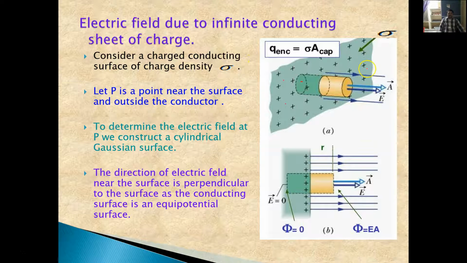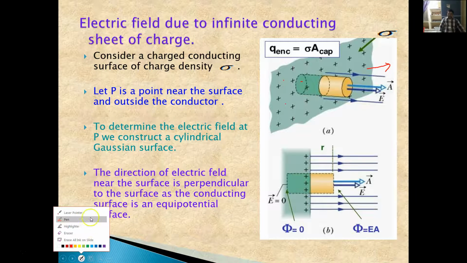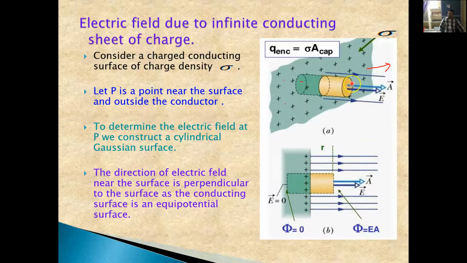Now for this particular Gaussian surface, the area vector is in this direction, and our field is also in this direction.